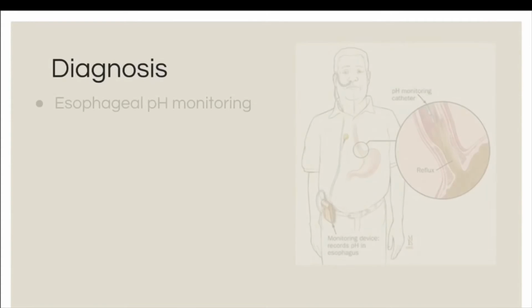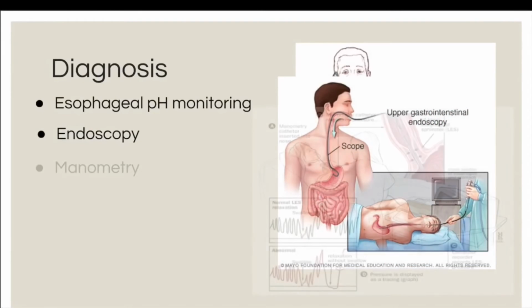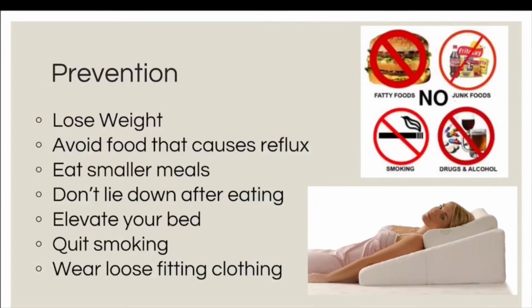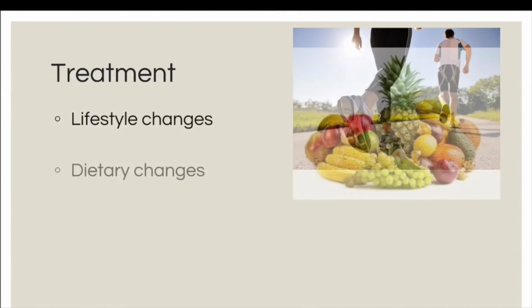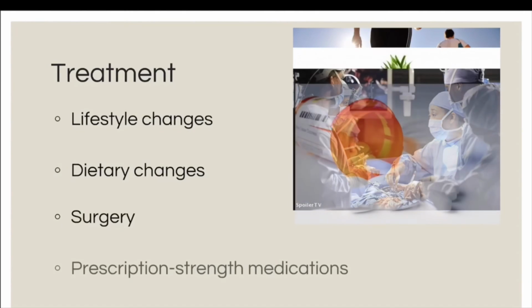Doctors may diagnose GERD with 3 main tests: esophageal pH monitoring, endoscopy, and manometry. Individuals may prevent GERD by losing weight, avoiding food that causes reflux, eating smaller meals, not lying down after eating, elevating the bed, quitting smoking, and wearing loose-fitting clothing. Treatments for GERD are lifestyle changes, dietary changes, surgery, and prescription strength medications.